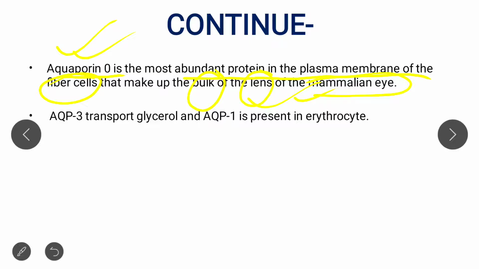Clear. Aquaporin 3 transports glycerol, remember this, and aquaporin 1 is present in erythrocytes. So this is all about aquaporins. I think you now have a clear idea about aquaporins, and if a question is asked in the examination, you can answer it. If you still have any doubt, please comment in the comment box.